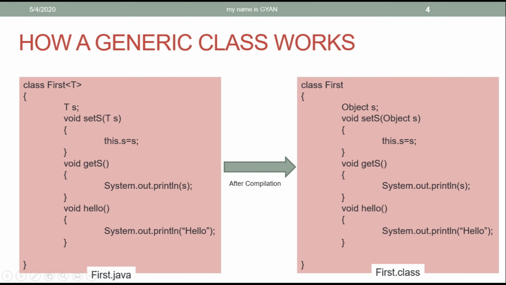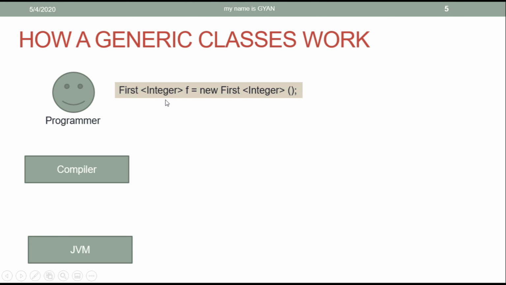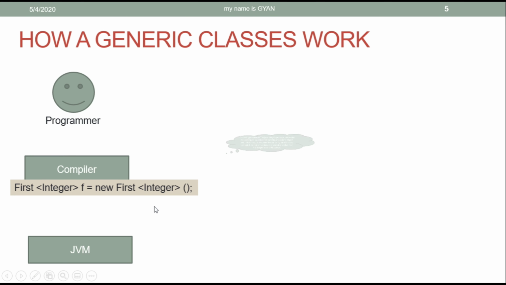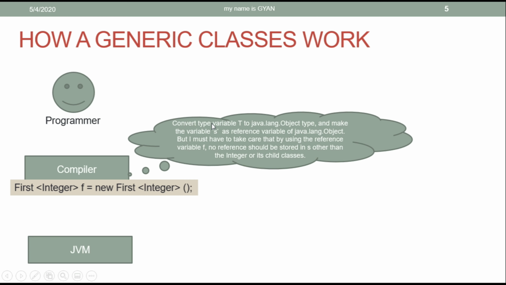Let's see the roles of the compiler and JVM while treating a generic class. So we have this statement, First<Integer> f = new First<Integer>(). The statement needs to be compiled. When the compiler compiles this statement, the compiler thinks to convert the type variable, meaning the type parameter T, to java.lang.Object type and make the variable s a reference variable of type java.lang.Object. But the compiler must take care that by using the reference variable f, no reference should be stored in s other than Integer or its child classes.